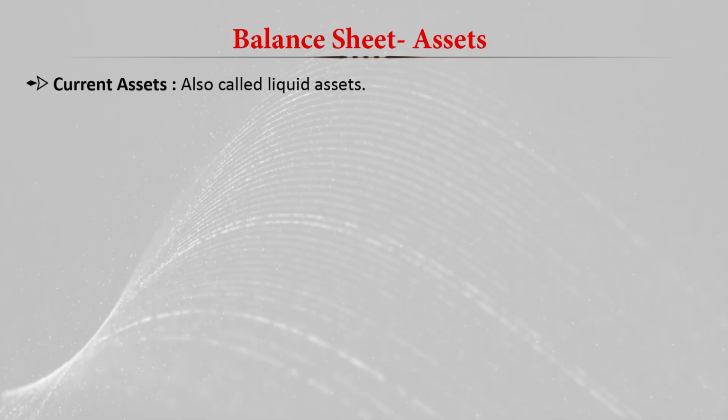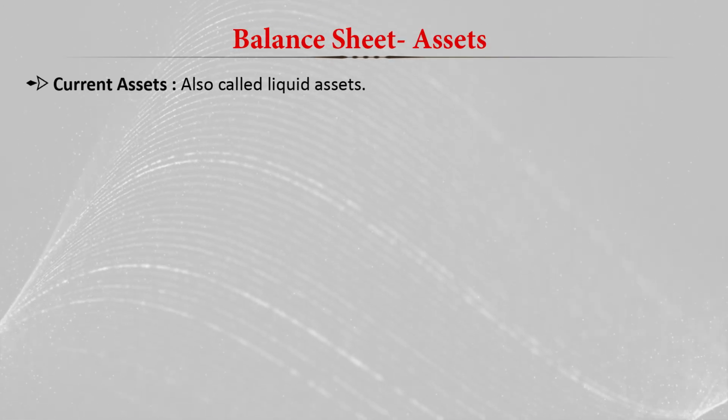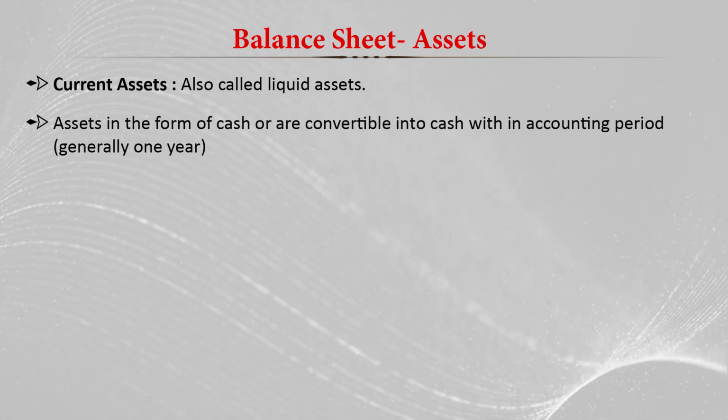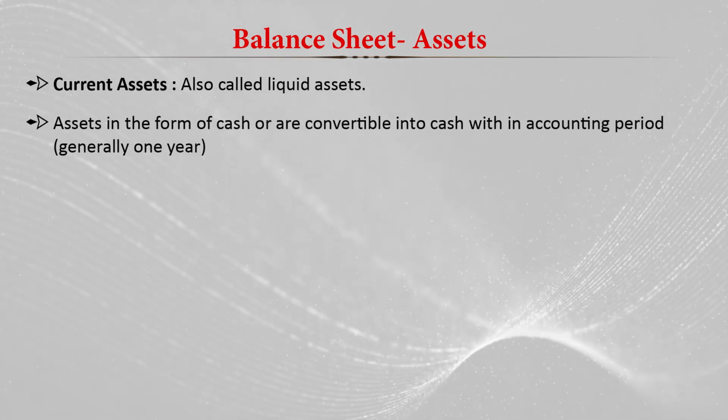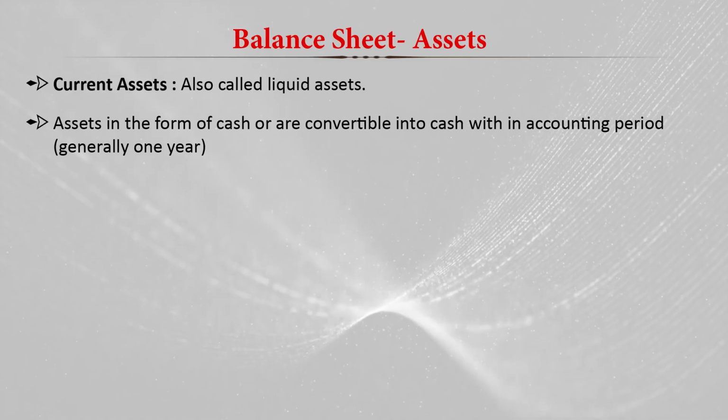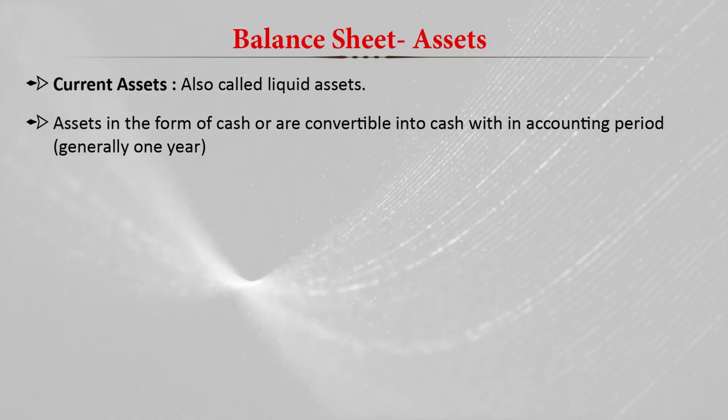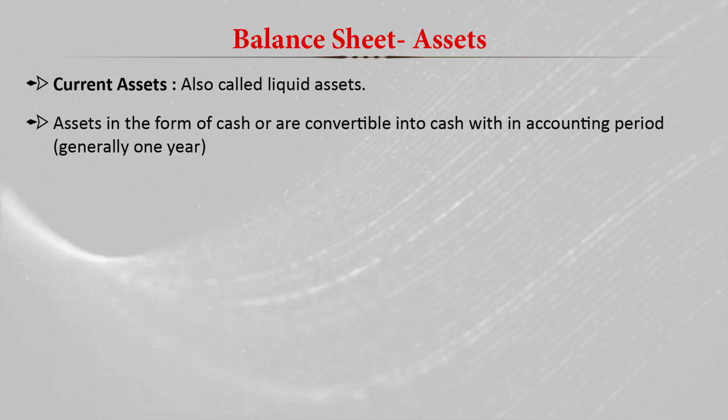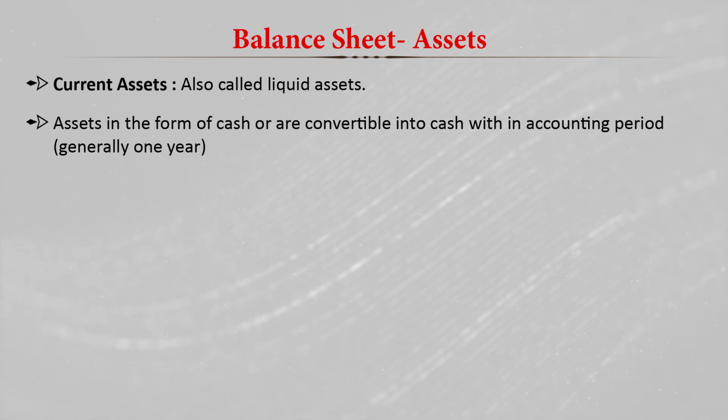And there are three types of assets. One is the current assets, and then we have the fixed assets and other assets. Fixed assets and other assets we sometimes call non-current assets. So we can say current assets and non-current assets. The current assets are basically liquid assets. Actually, the assets which are in the form of cash or which are easily convertible into cash within an accounting period, generally within 1 year, are called current assets.